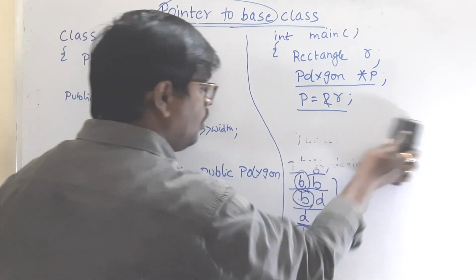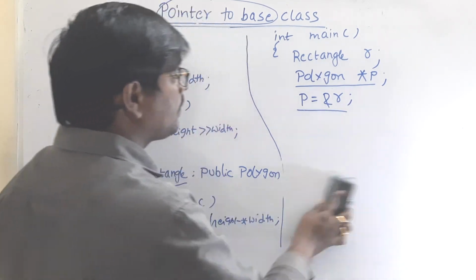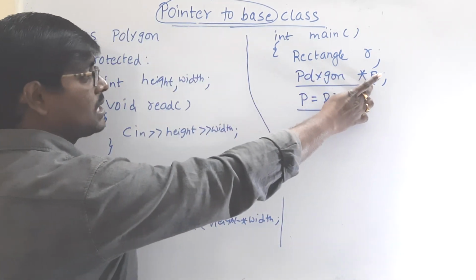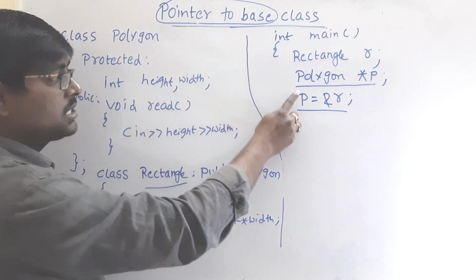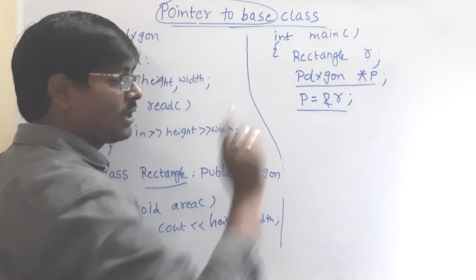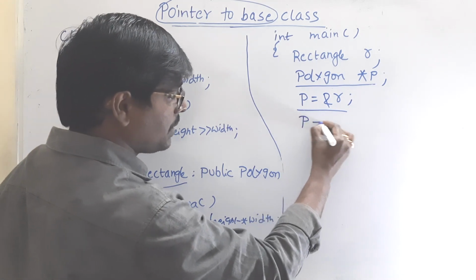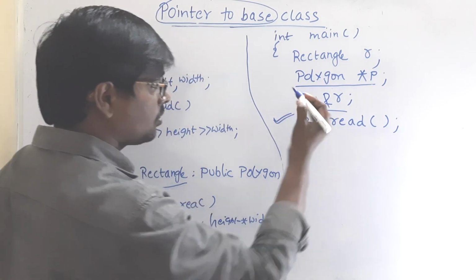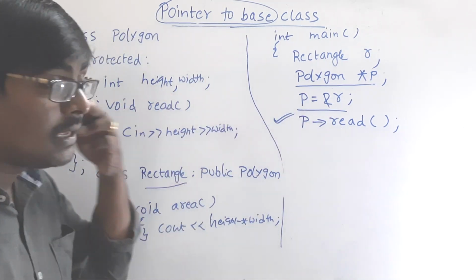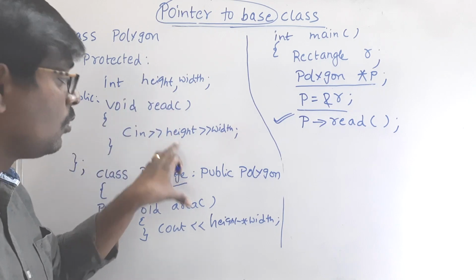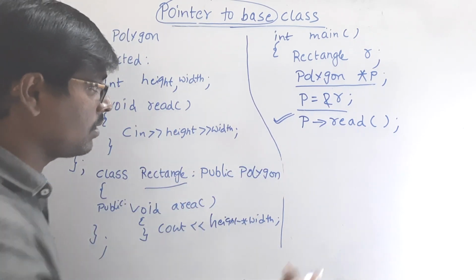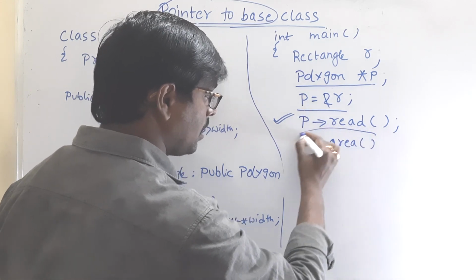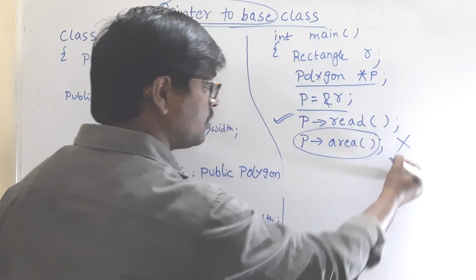Okay. Now, based on that, here the pointer is base class. P is the pointer of base class which holds the address of a derived class object. Then can we access p arrow read? Yes, exactly it is possible. Why? Read is a member of the base class, that is, only inherited members can be accessed. Now if you call p arrow area, it gives an error.